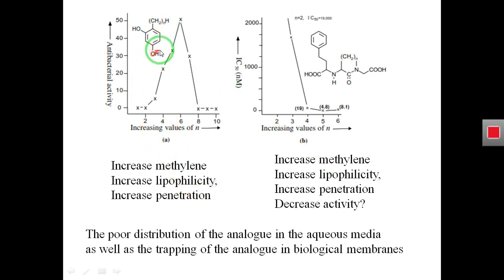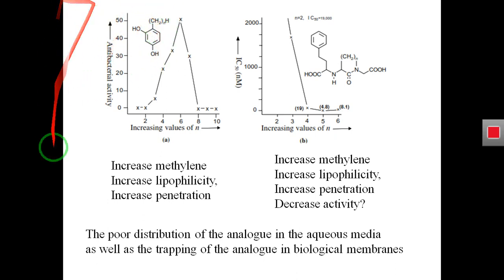So here we are taking an example of an antibacterial drug. This is a drug that has a ring structure, and it is an antibacterial drug. And here we have a methylene group; we can increase the number of methylene groups, for example, here it is written CH2 n. n means any number, it may be 1, 2, 3, 4, 5, 6.